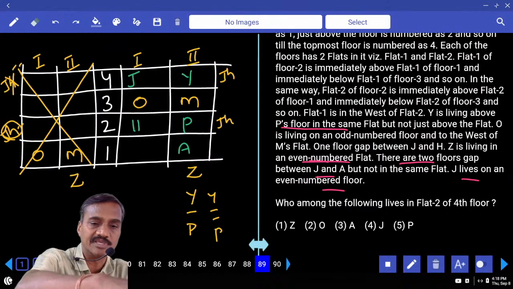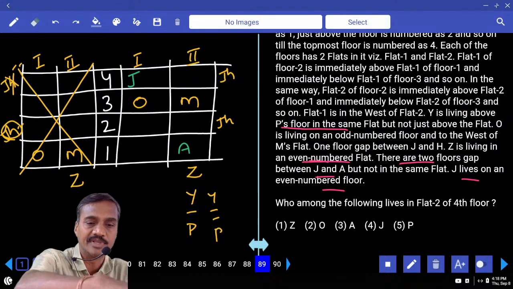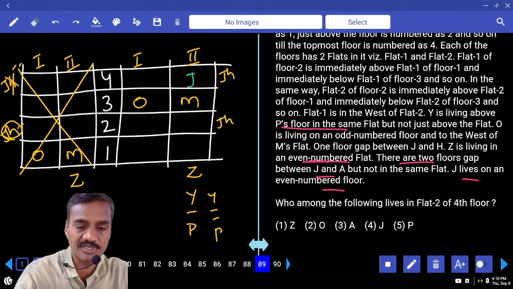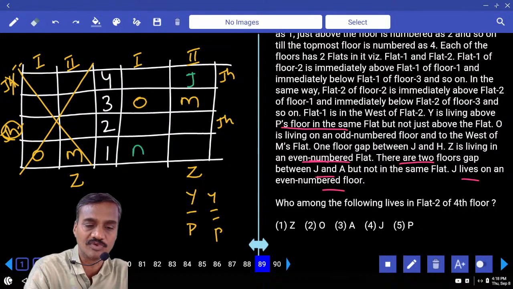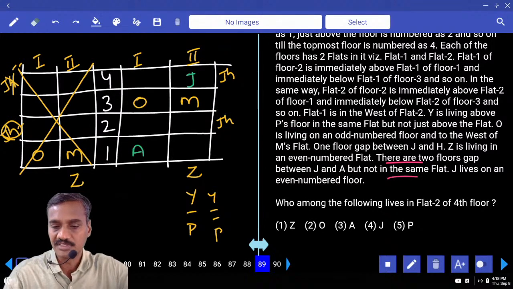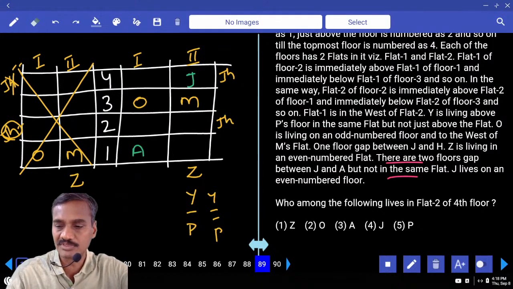That means J cannot be in the first flat. If J is not in the first flat, then tell me where should this J be? J must be in the second. Now second possibility is J is here. If J is here and two floors between J and A is here. And they were not in the same flat. J lives on an even numbered floor.